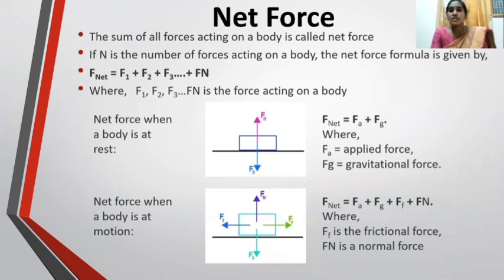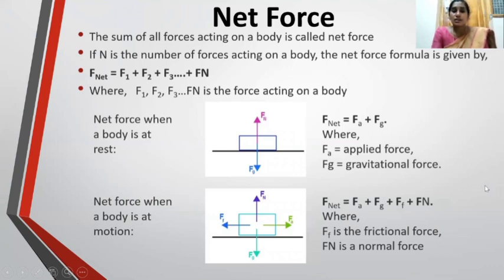Here, the net force is Fg plus Fn. Here, the two forces are in opposite directions. If the two forces are in the same direction, then we add those two forces. If the two forces are in opposite directions, then we give a negative sign to one force. Now, we will see the second picture.